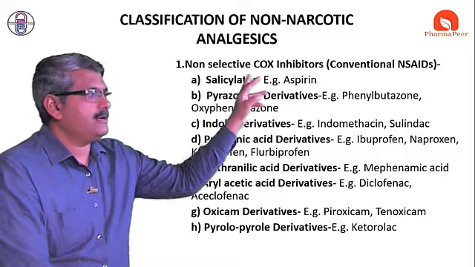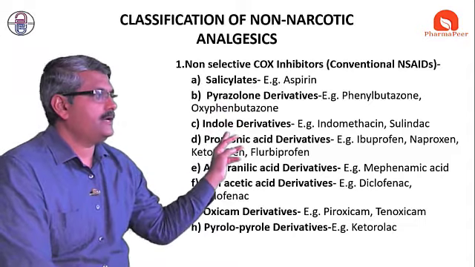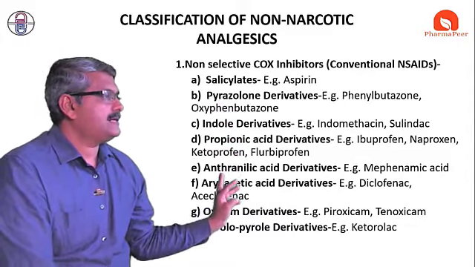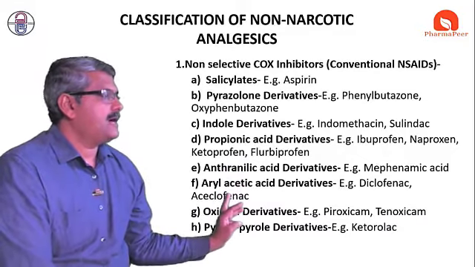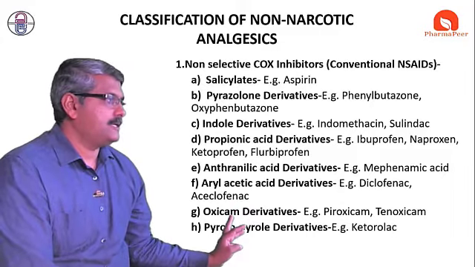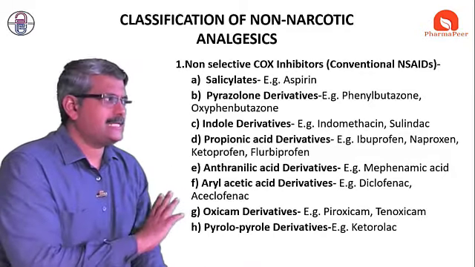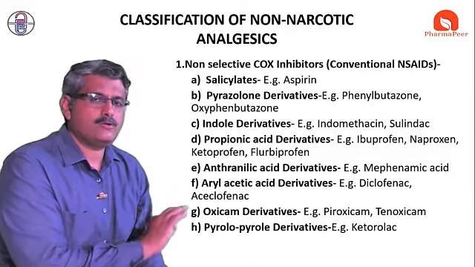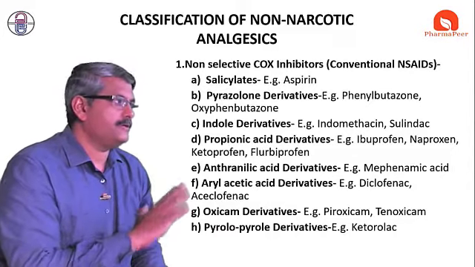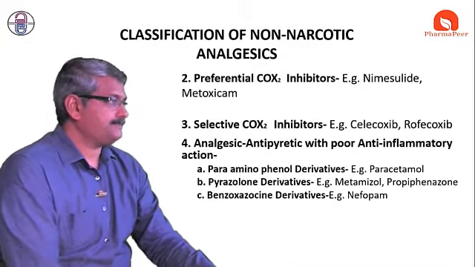Non-selective COX inhibitors are salicylates, example aspirin; pyrazolone derivative, phenylbutazone; indole derivative, indomethacin; propionic acid derivative, ibuprofen; anthranilic acid derivative, mefenamic acid; aryl acetic acid derivative, diclofenac sodium; oxicam derivative, piroxicam; pyrrolopyrrole derivative, ketorolac. All these are molecules which are available in the market nowadays and are used for the treatment of pain as well as inflammatory conditions.